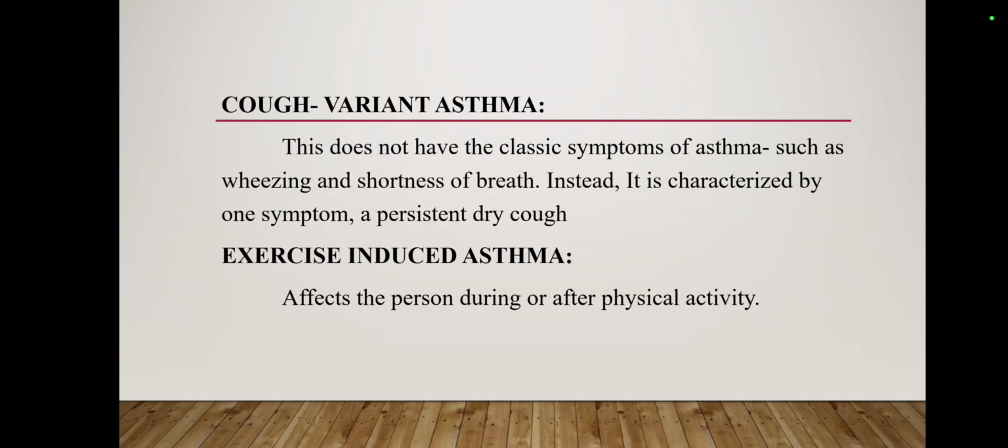This does not have the classic symptoms of asthma such as wheezing and shortness of breath. Instead, it is characterized by only one symptom, that is persistent dry cough. A patient who has only a persistent dry cough may be called cough variant asthma. And next one, exercise induced asthma affects the person during or after physical activity. Means when a person exercises and the asthma is induced by that, it may be called exercise induced asthma.